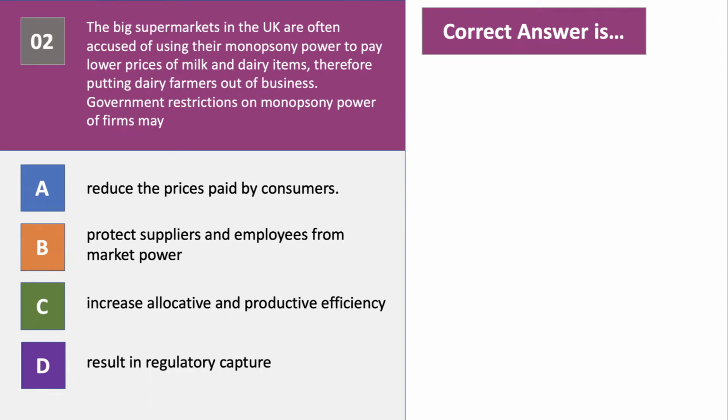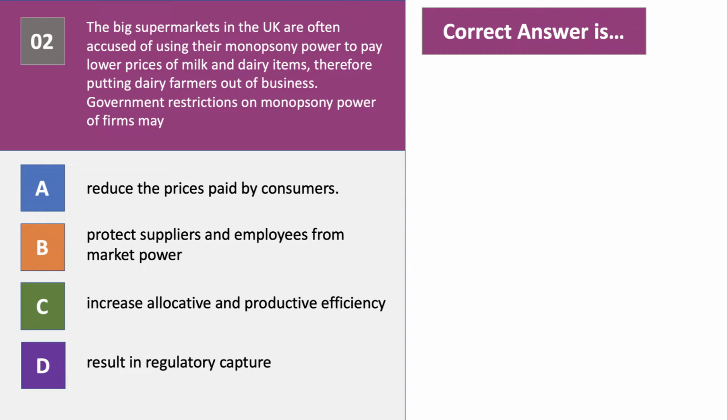Here's question 2. The big supermarkets in the UK are often accused of using their monopsony power to pay lower prices of milk and dairy items, therefore putting dairy farmers out of business. Government restrictions on monopsony power may do what? Take a moment to answer question number 2.